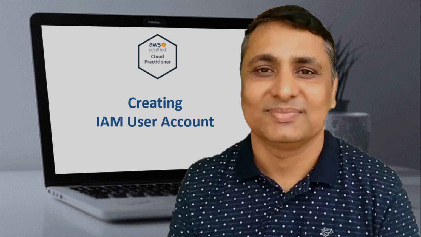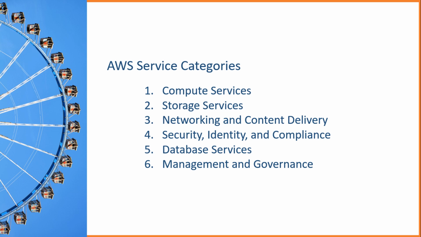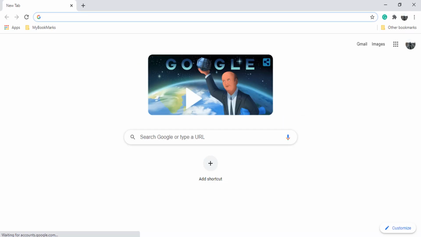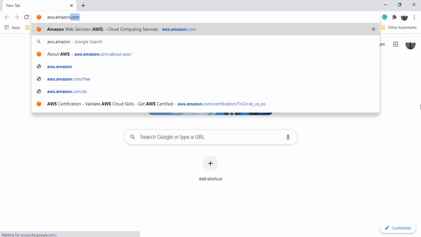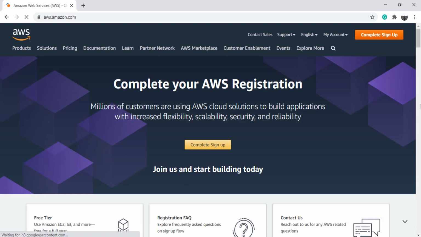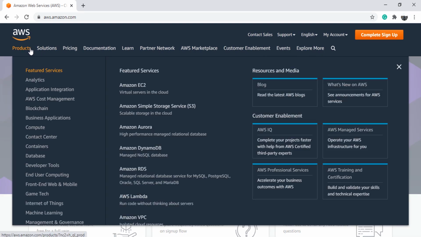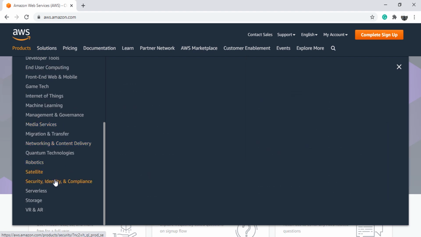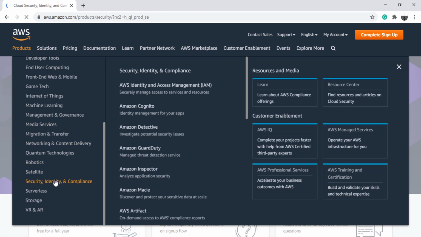So let's start. In the earlier video, I introduced you to 6 core AWS service categories. Here is the list. In this video, I want to elaborate on the 4th service category, security, identity, and compliance. Let me show you the list of all services classified under this category. Go to aws.amazon.com. Click the products menu and look for security, identity, and compliance. Click it and go to the service category page.